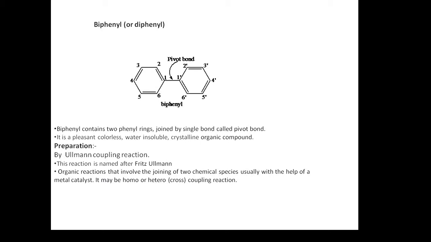A coupling reaction is an organic reaction that involves the joining of two chemical species, usually with the help of a metal catalyst. If the two chemical species involved in the reaction are the same, then it is called a homo-coupling reaction. If they are of different species, then it is called a hetero or cross-coupling reaction.